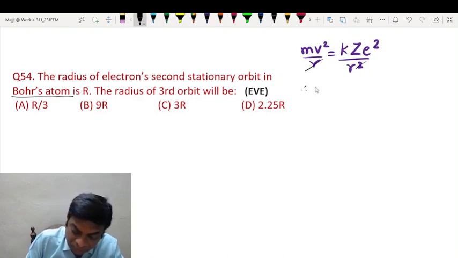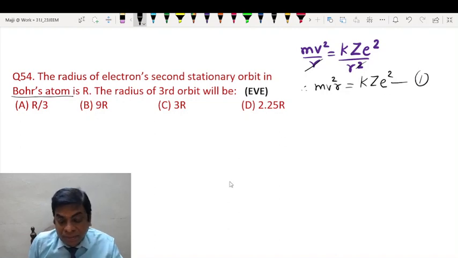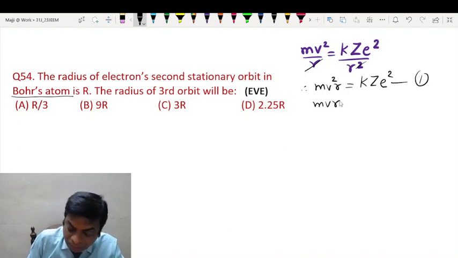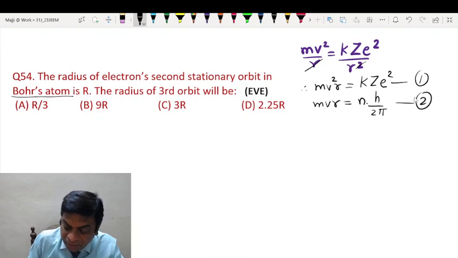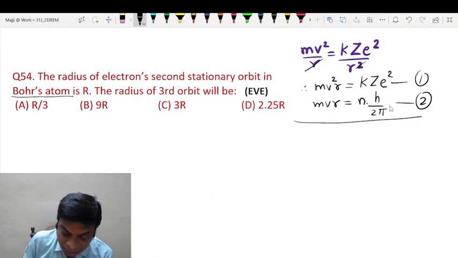So we have mv square by r is equal to k into z square. Then according to Bohr's concept, the angular momentum of an electron is equal to n times h by 2 pi, where n is the principal quantum number. Now, if you want to know v, you can simply divide 1 by 2.